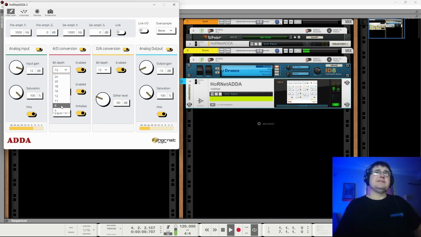Let's go a bit nasty. So you can have changes in the way things sound from your oversampling. That's a thing I guess you can use creatively, or just wonder why it does that.